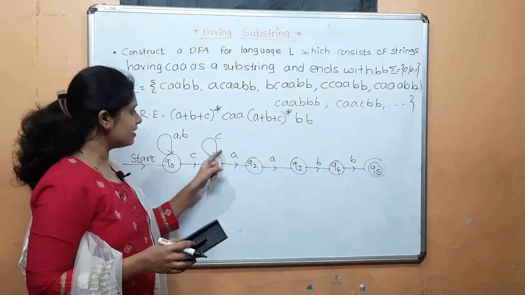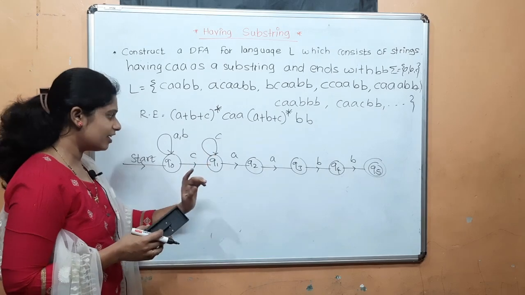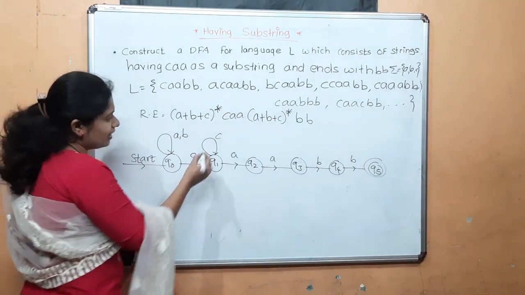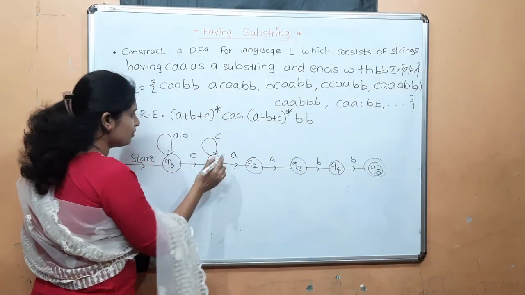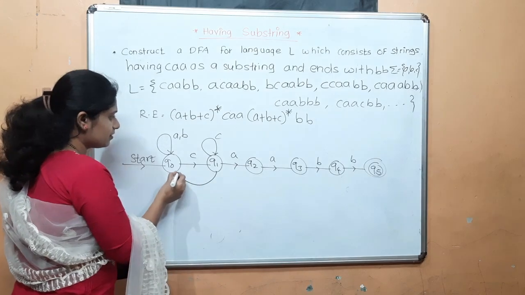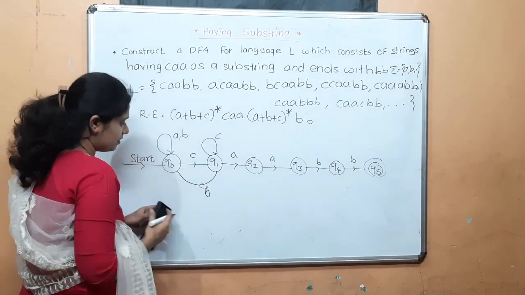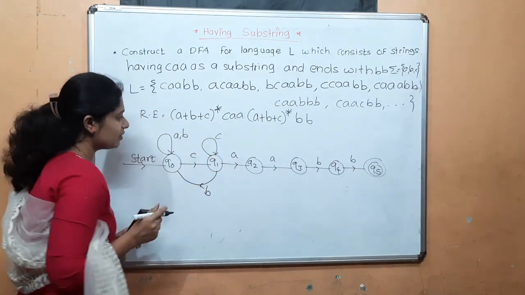It will become C A A. Or after this C, A is already given, C is here. Now what will be the remaining? B. If B occurs, I cannot write B here because it will become BA, which is invalid. So B will be given here, C here, B, C, A.